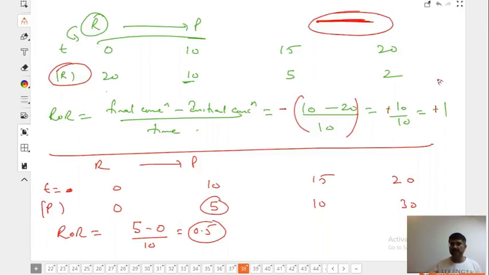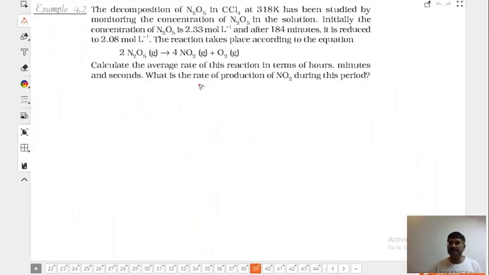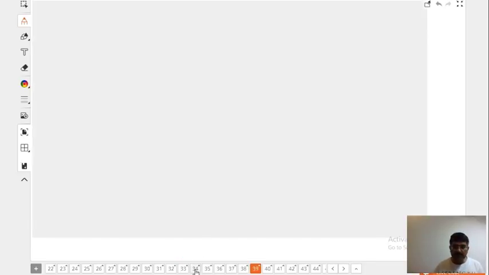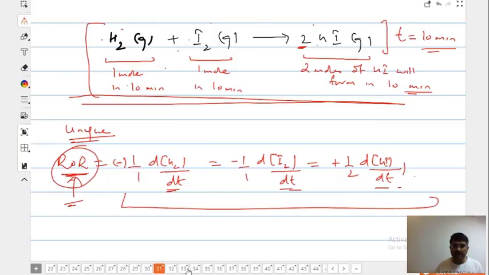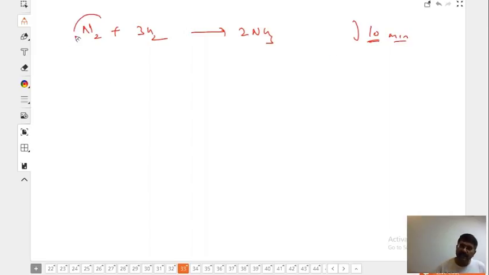Reactant term. Let's do one more question, maybe you will understand better. Let's take one more case. It is N2 gas plus 3H2 gas gives 2 ammonia gas. Let this reaction be covering in 10 minutes. So in 10 minutes 1 mole of nitrogen will go.